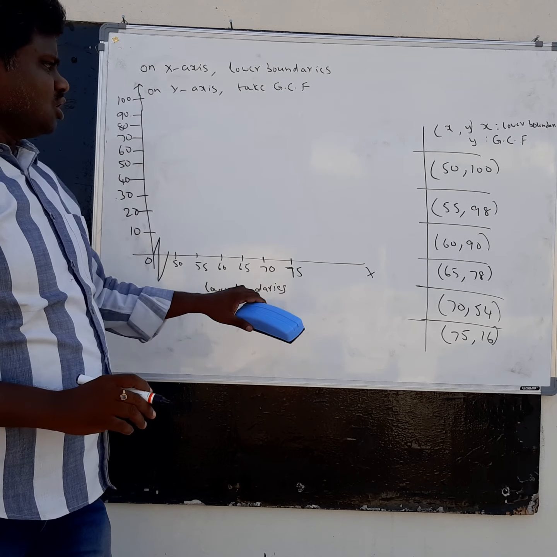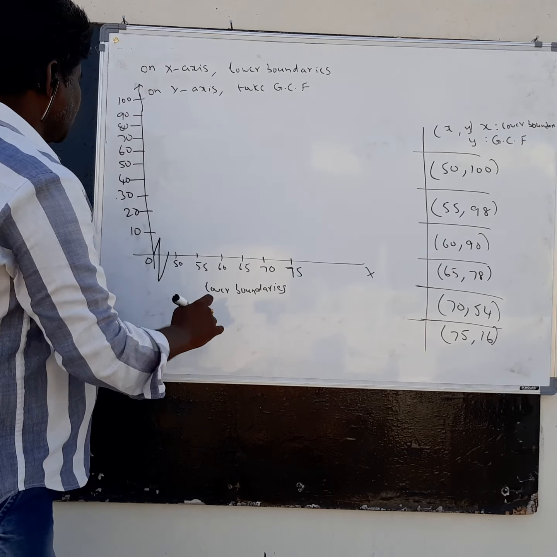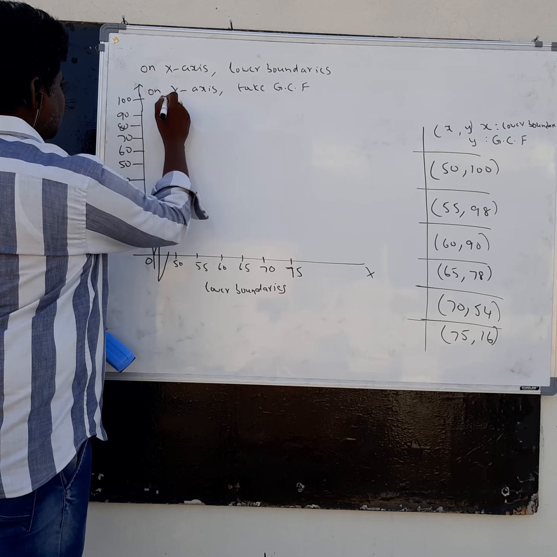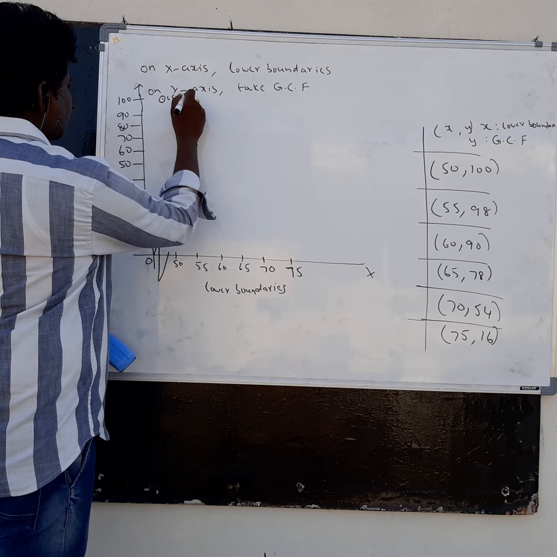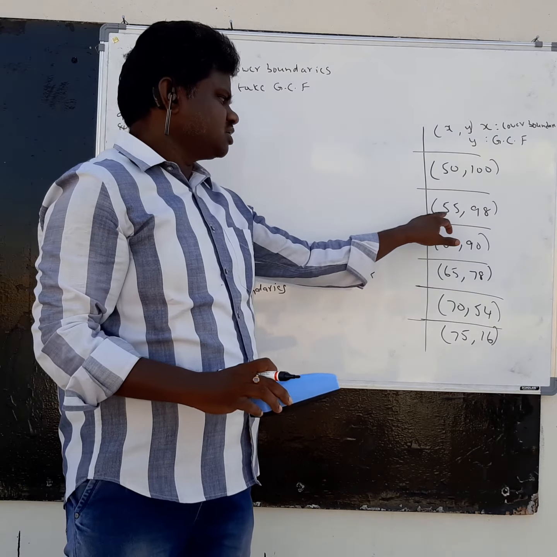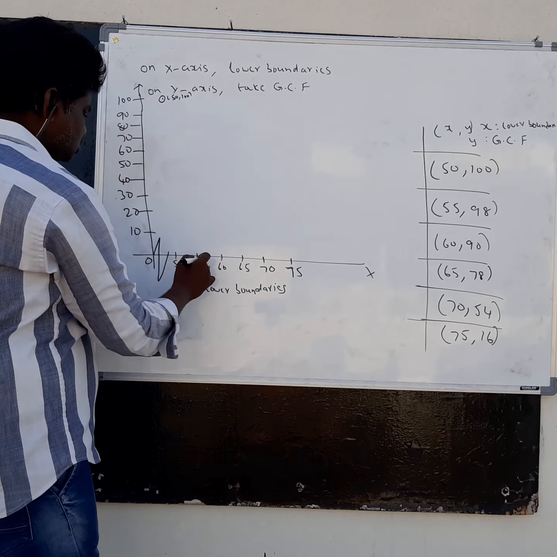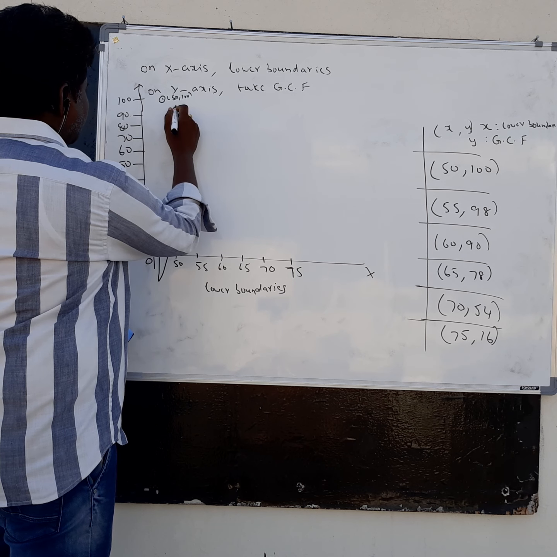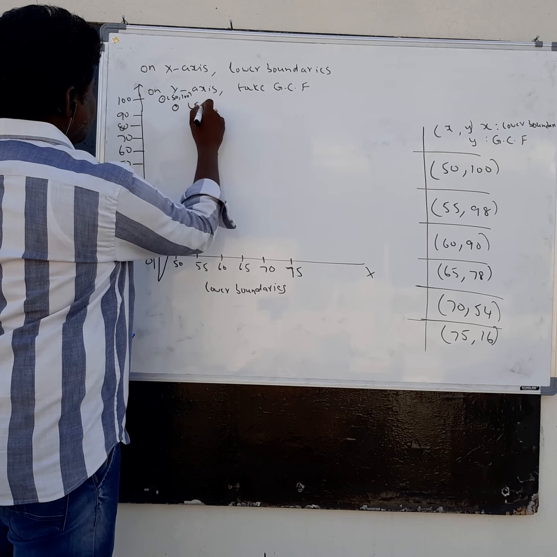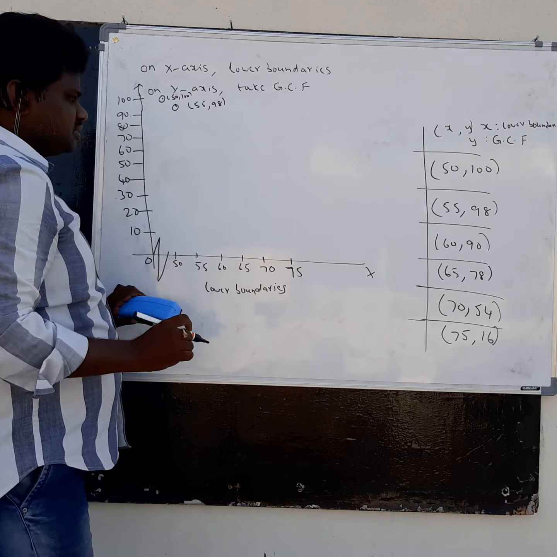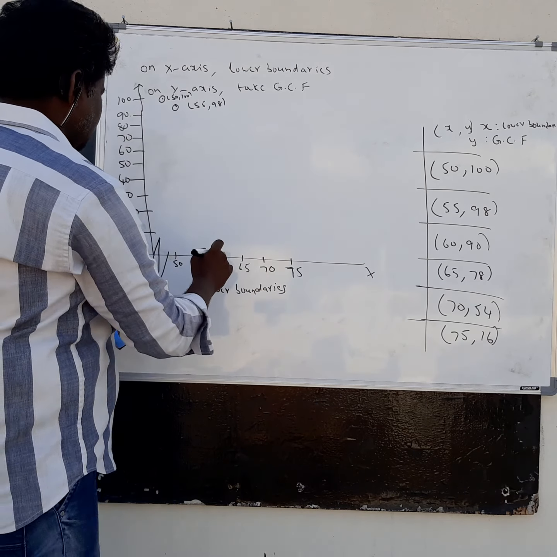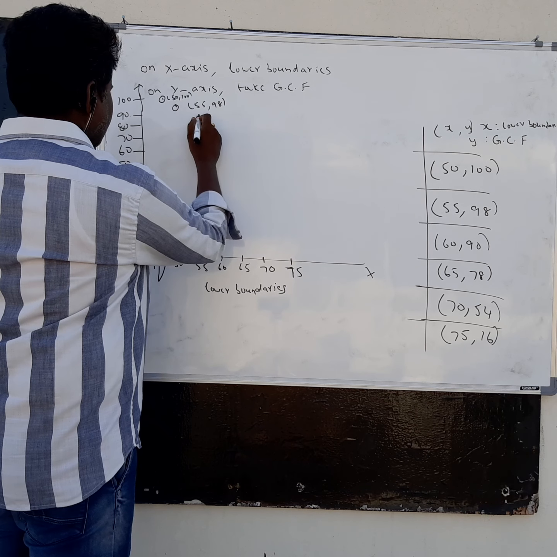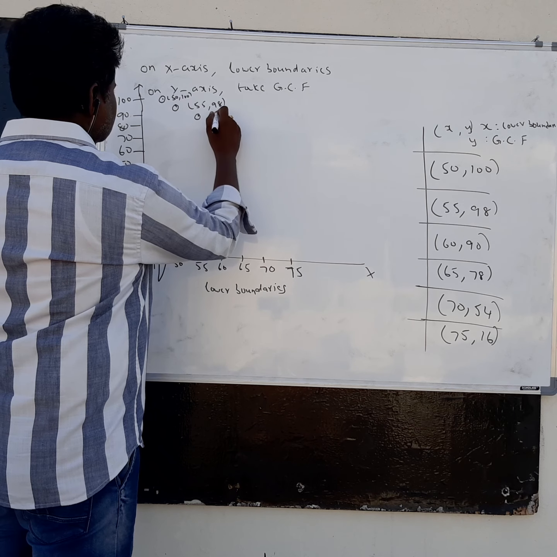After that, what is the first point? 50 comma 100. So this is 50, this is 100. You will get 50 comma 100. Next, 55 comma 98. So this is 55. You have to keep 98 like this. This is 55 comma 98. After that, 60 comma 90. This is 60, so you keep it directly opposite. 60 comma